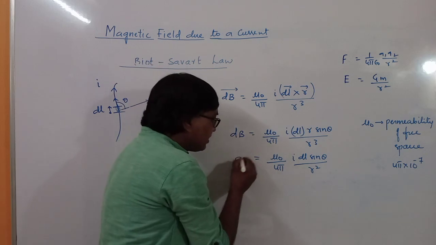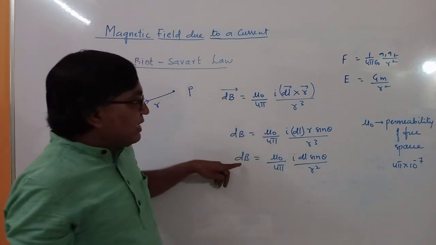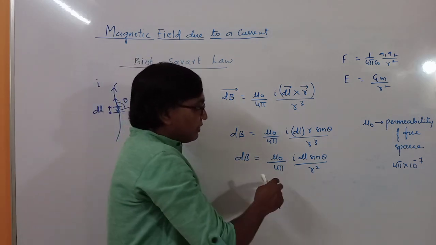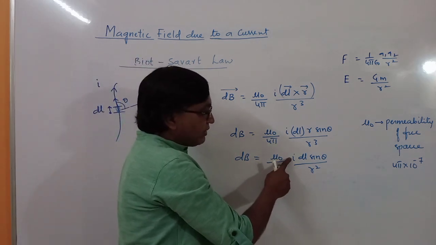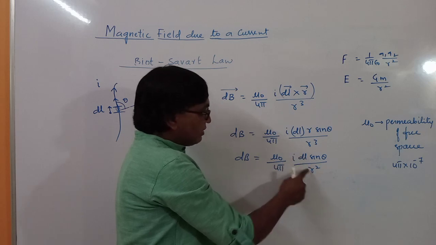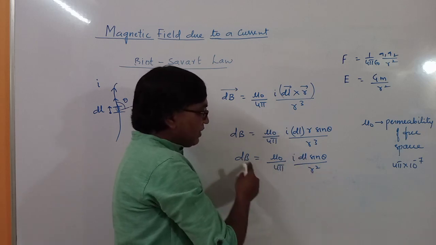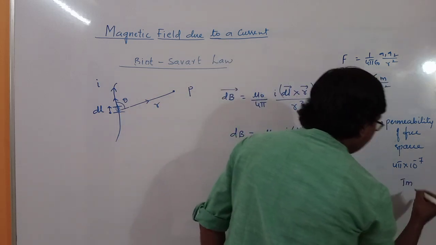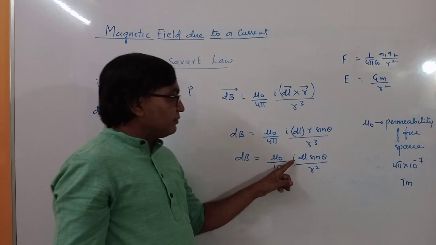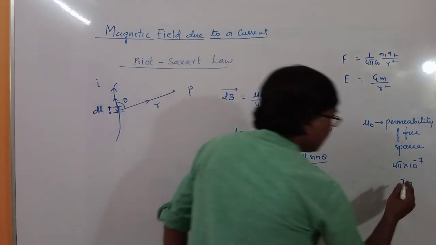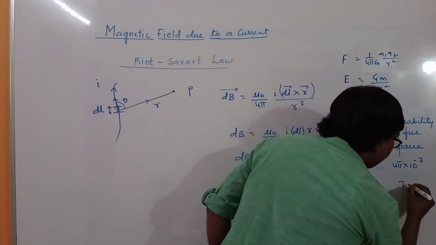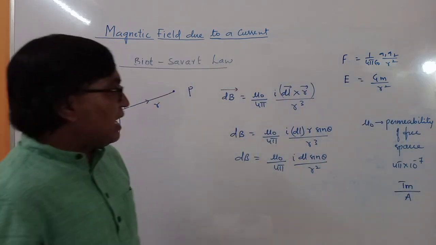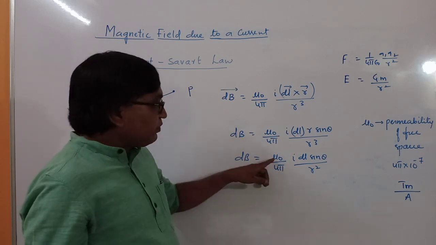Here this is magnetic field B, and magnetic field is measured in Tesla. Here you have current and here meter. If you take this meter to this side, it will be Tesla into meter upon current, ampere. So Tesla meter per ampere.